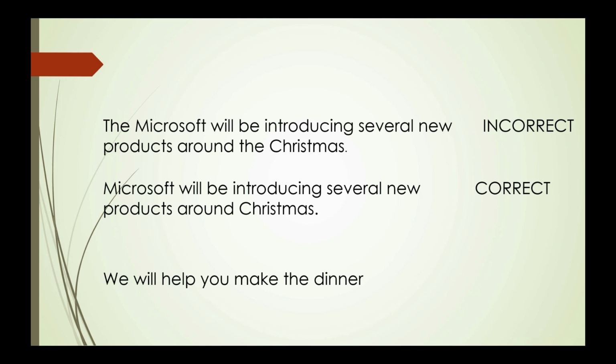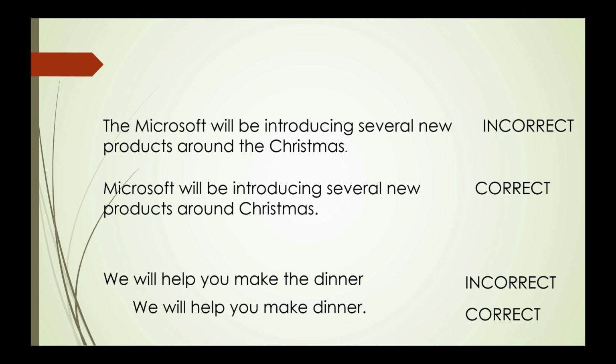For example, the reception. The reception begins at 5. The dinner will be at 6. And the dance will begin at 8. So the correct answer is, this will help you make dinner. As it is the name of a meal, no article is used before dinner.